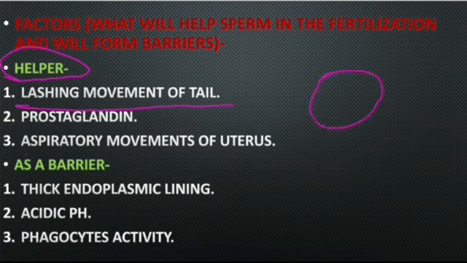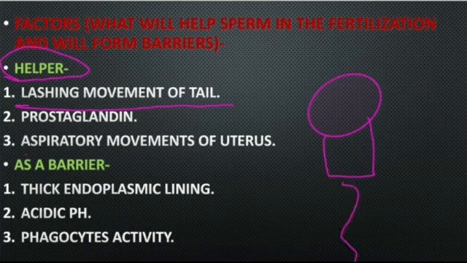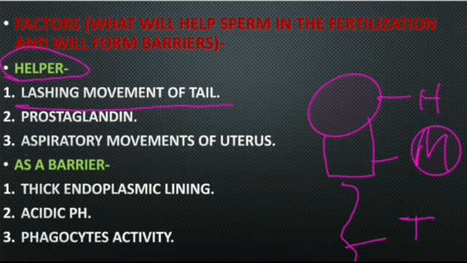Suppose this is the head of the sperm, this is the middle portion which contains mitochondria, and this is the tail region, or flagella. The mitochondria provide ATP for the lashing movement of the tail, so it acts as a helper for fertilization.